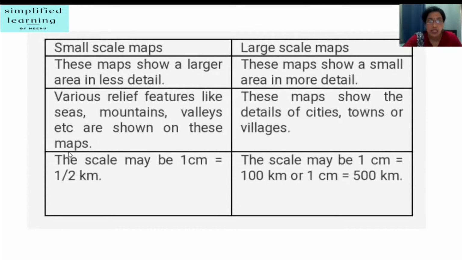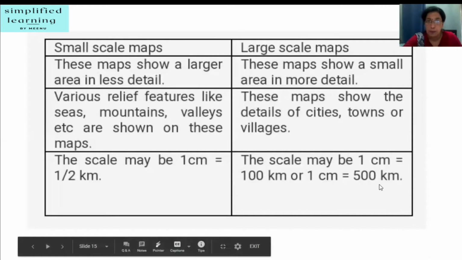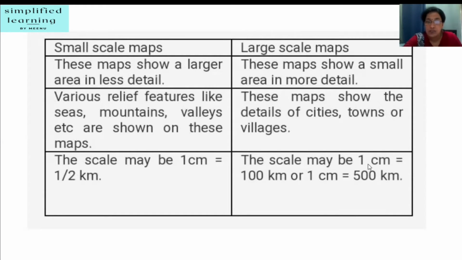Small scale maps, the scale may be 1 centimeter is equal to half kilometer. Means half kilometer of the land is scaled down to 1 centimeter on a paper, on a map. But in large scale maps, the scaling is done in this form, that is 1 centimeter is equal to 100 kilometers or 1 centimeter is equal to 500 kilometers. Means 500 kilometer area is shown as 1 centimeter on the paper, on the map.